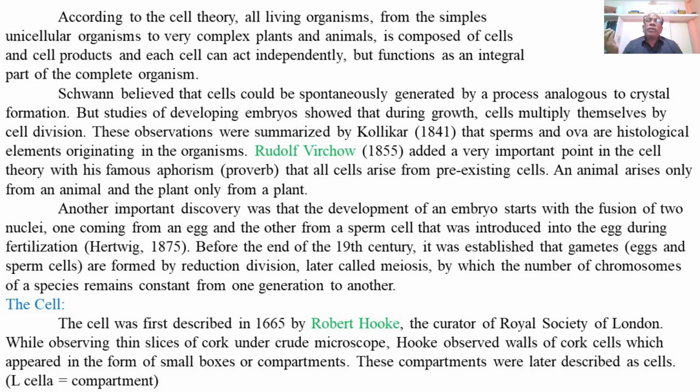Another important discovery was that the development of an embryo starts with the fusion of two nuclei, one coming from an egg and the other from a sperm.